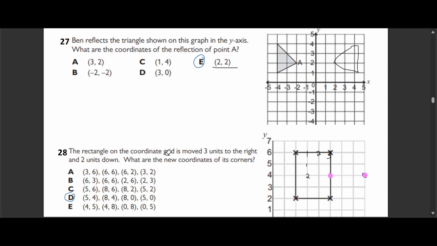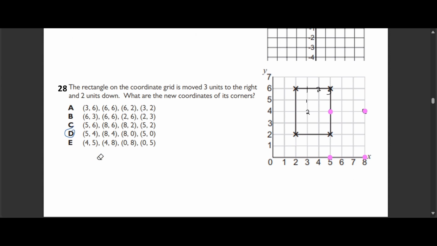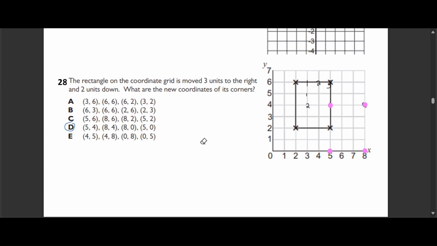Question 28. The rectangle on the coordinate grid is moved 3 units to the right and 2 units down. What are the new coordinates of its corners? The options are option A, 3, 6, 6, 6, 6, 2, 3, 2. Option B, 6, 3, 6, 6, 2, 6, 2, 3. Option C, 5, 6, 8, 6, 8, 2, 5, 2. Option D, 5, 4, 8, 4, 8, 0, 5, 0. Option E, 4, 5, 4, 8, 0, 8, 0, 5.